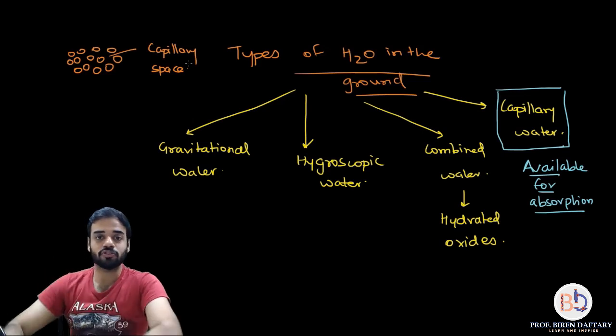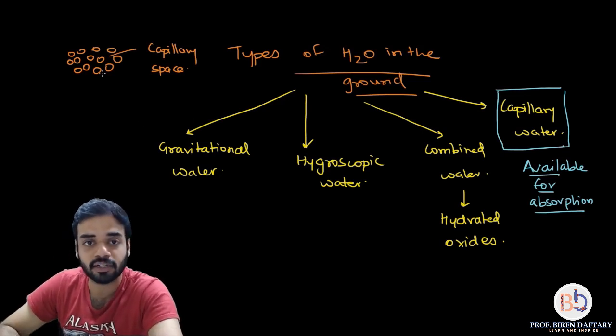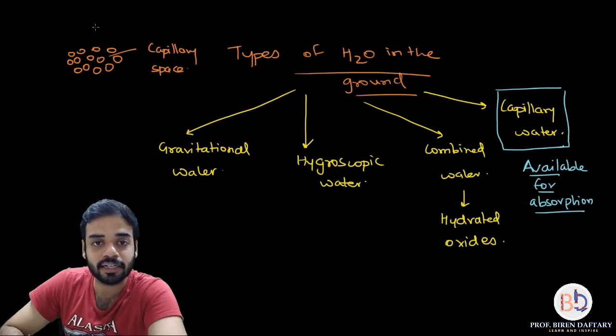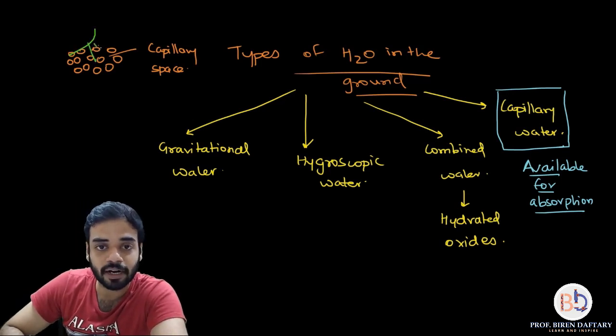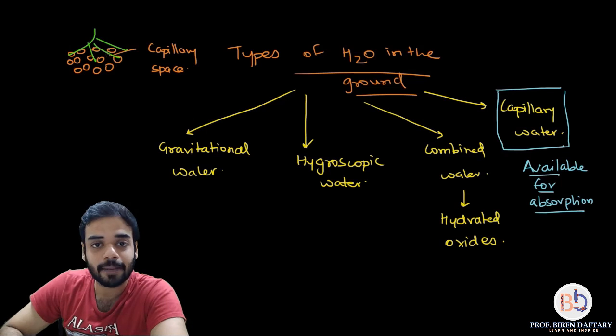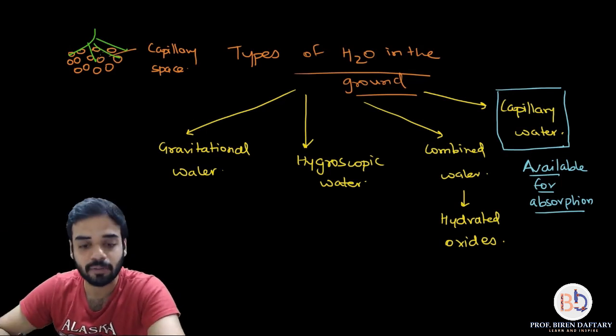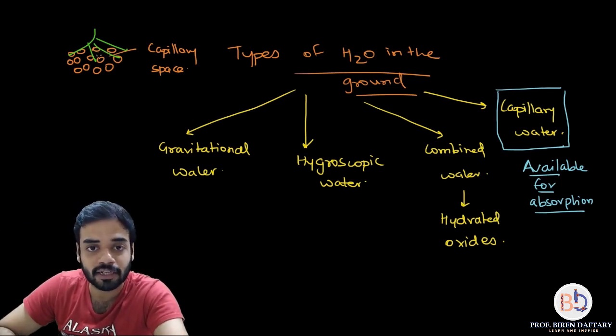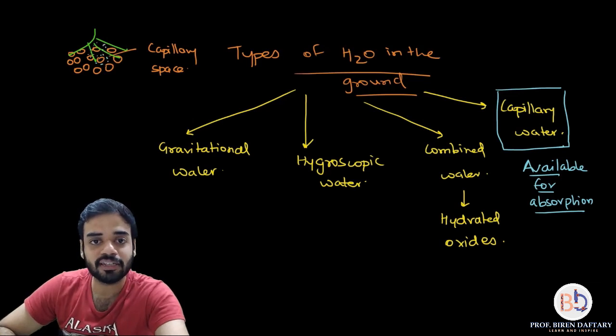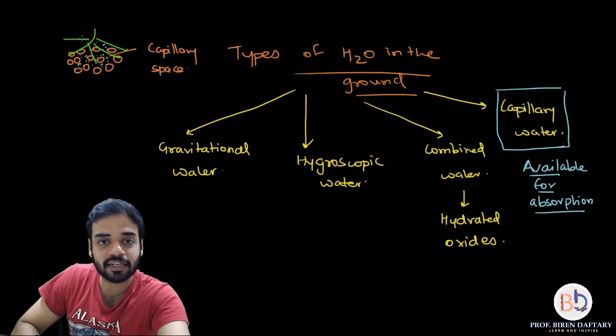Please remember, suppose I am showing the roots over here in green color, these are the roots of the plant. So you can see that this capillary water is readily available. I will show the capillary water in blue color, these blue dots which I am drawing. So this capillary water is freely available to the roots. This green colored structure is the roots of the plant.